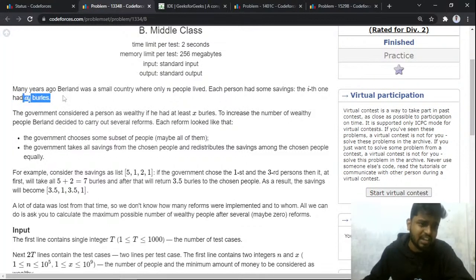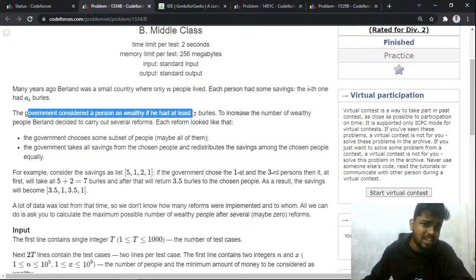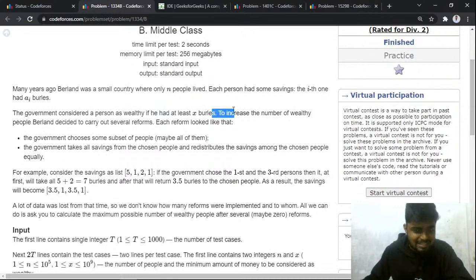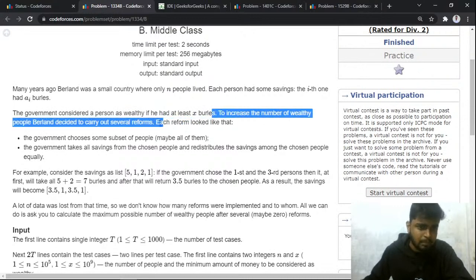The government considers a person to be wealthy if he has at least x rupees.